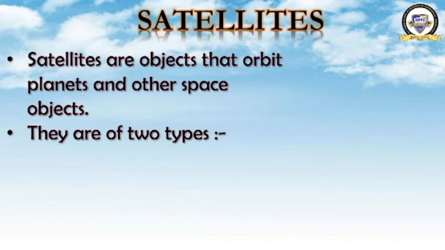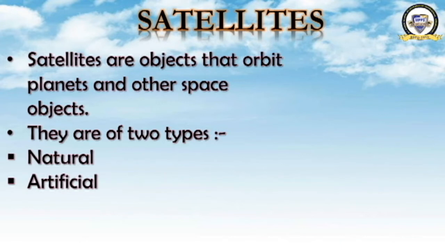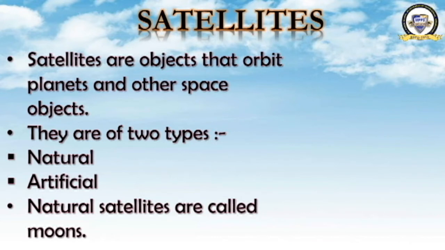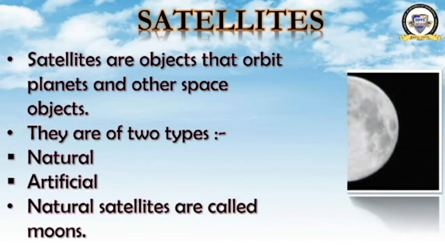They are of two types. These satellites are of two types. What are they? Natural and artificial. Natural satellites are called moons. All the natural satellites of the planets are called moons.